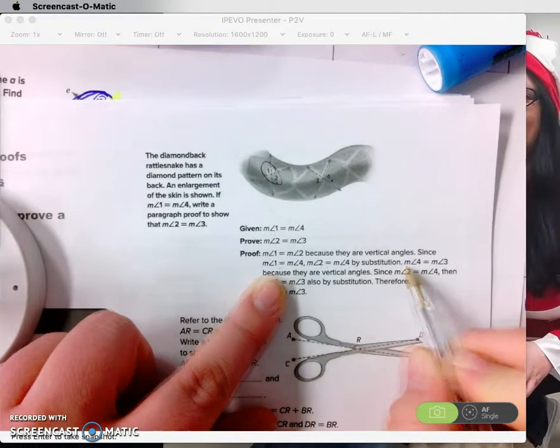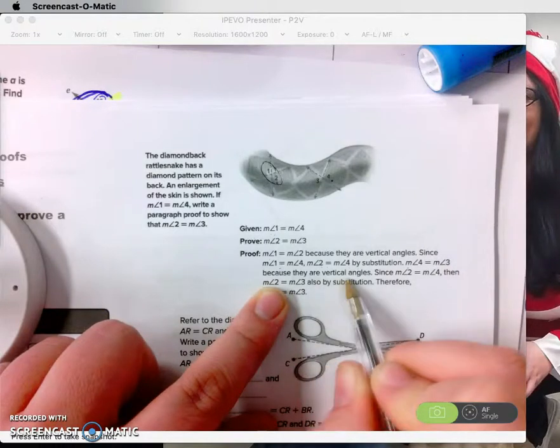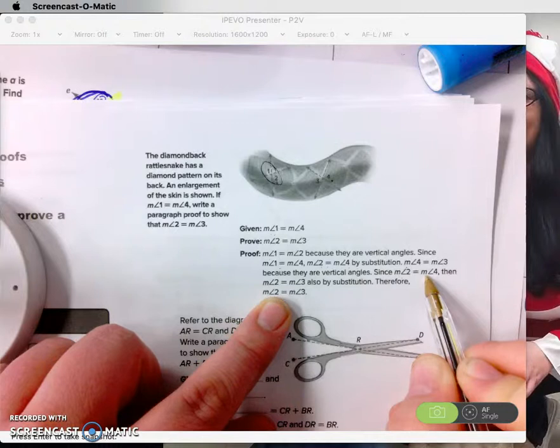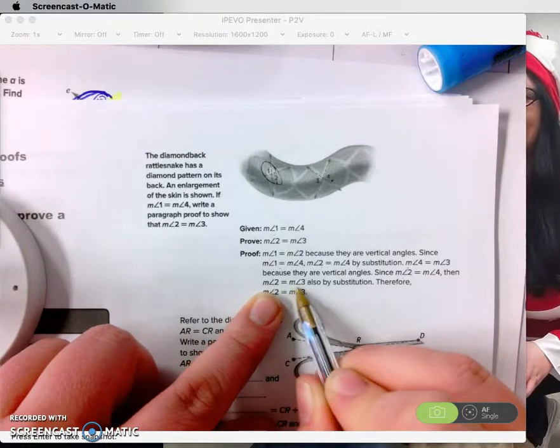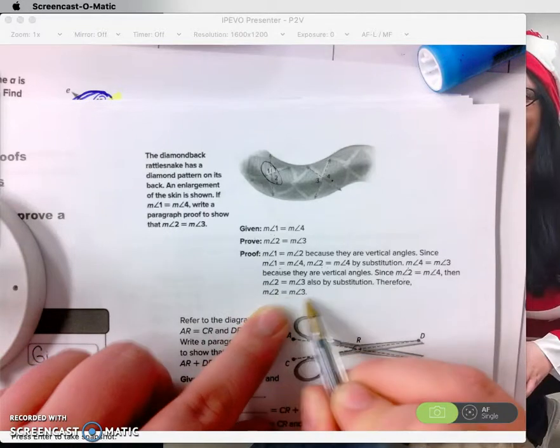The measure of angle 4 is equal to the measure of angle 3 because they are vertical angles. Since the measure of angle 2 is equal to the measure of angle 4, then the measure of angle 2 equals the measure of angle 3, also by substitution. Therefore, 2 is equal to 3.